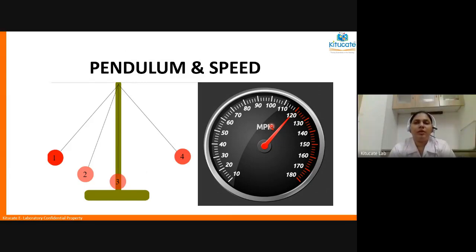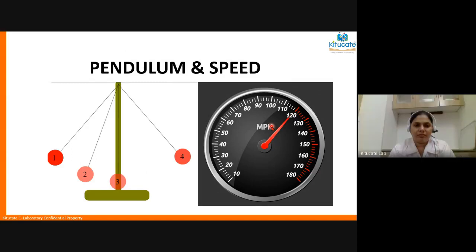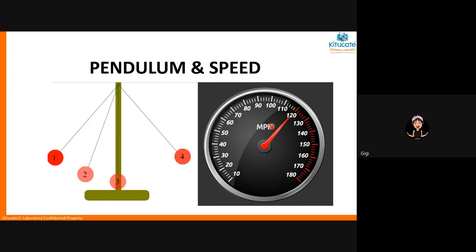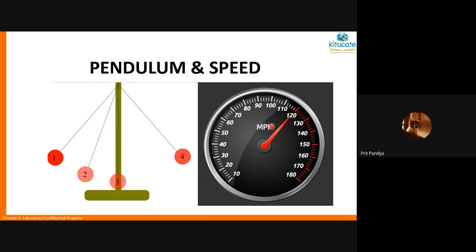Gia, you tell me, what do you understand by object in motion? When an object is moving at a certain speed. Yeah, a certain speed with respect to time. Okay, with reference to time. All right. Adya, what do you understand by object at rest? When an object is not moving and is still in one place, the object is at rest.